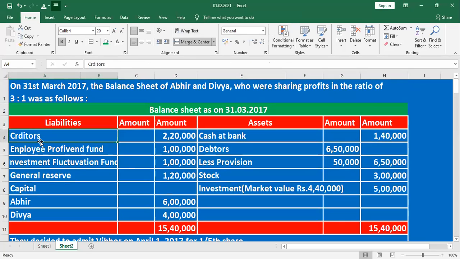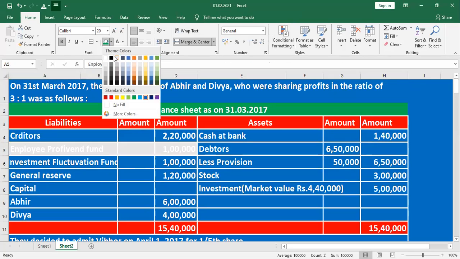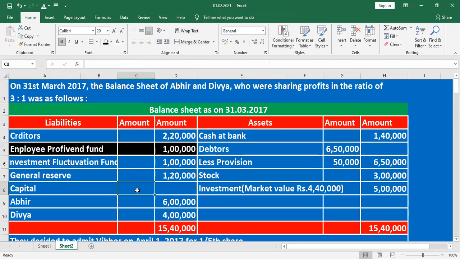Liabilities, assets, creditors, Employee Provident Fund. Employee Provident Fund is a special note. It is the amount payable to the employee. That's why it is to be mentioned in the new balance sheet. Don't distribute the provident fund.